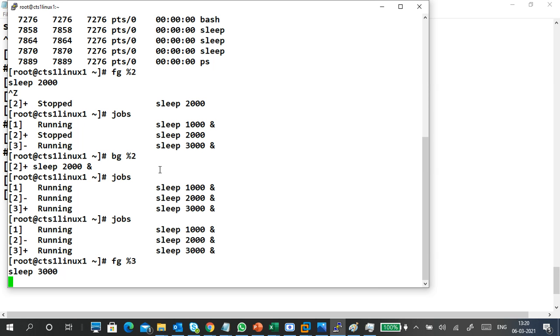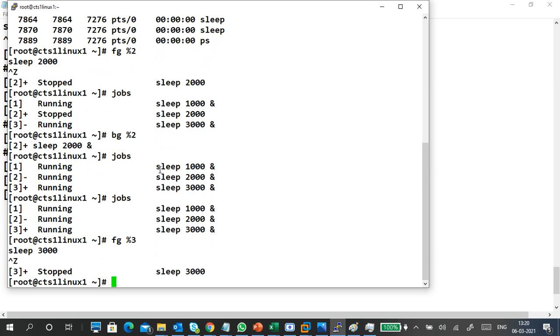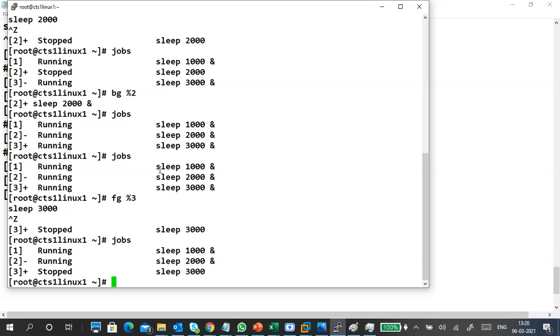Now I want to stop this one, Control Z, I stop the process. Now I'm in the normal terminal. Again I go to jobs, the third job is stopped. Once a job is stopped, it returns the terminal. Now I want to run this job again in the background.